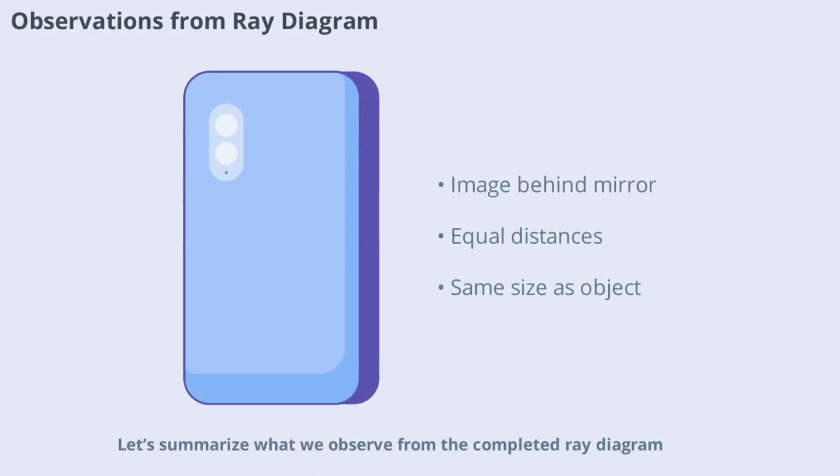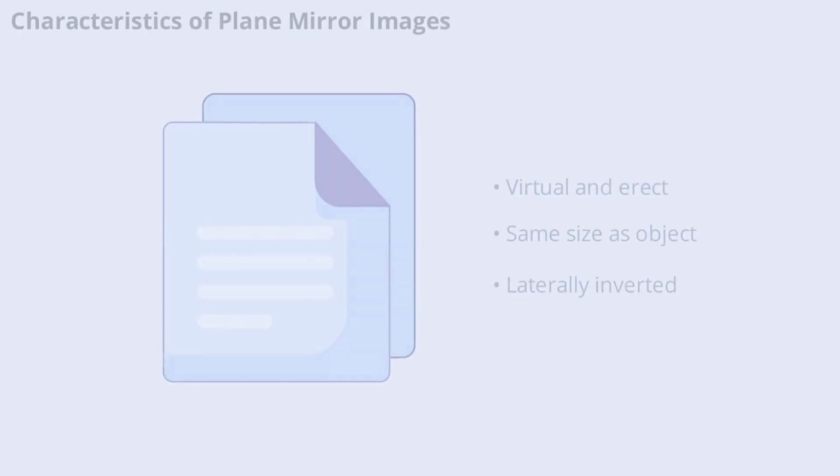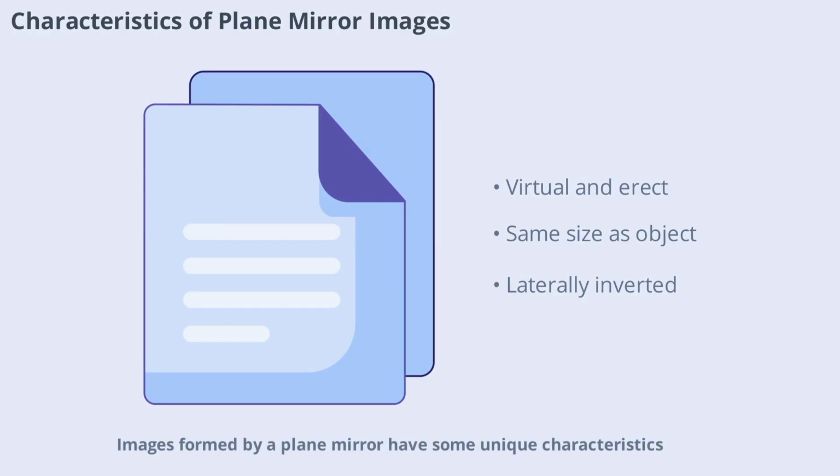Let's summarize what we observe from the completed ray diagram. The image is always formed behind the mirror, and the distance from the mirror to the image is exactly equal to the distance from the mirror to the object. Additionally, the size of the image matches the size of the object. These observations are consistent for any object placed in front of a plane mirror, making ray diagrams a reliable tool for understanding image formation.